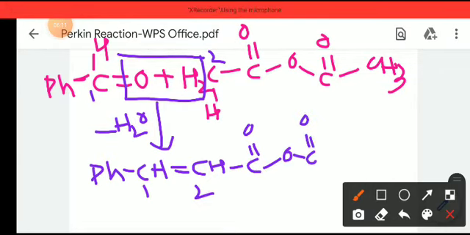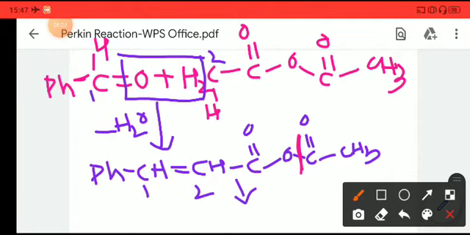Right now, when we give an aqueous workup, this CO bond will get dissociated, and we get an H plus here and an OH minus here.